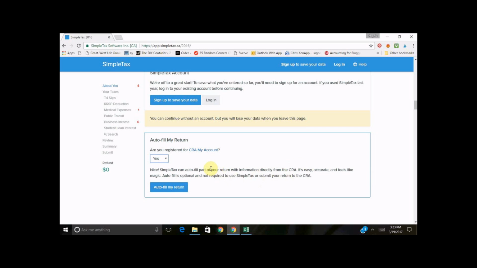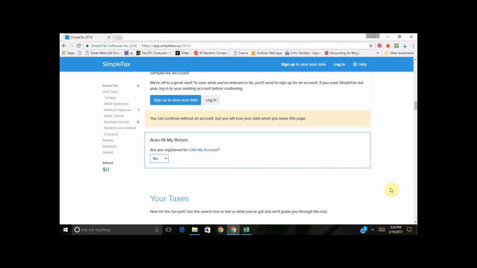And then what it's going to do is it's going to connect to the CRA and pull in all of that information. A warning, that may not be all of your slips, so definitely don't just blast past once you've done that. It's always worth it to see what gets input from the CRA My account and then double check with the T-slips that you have. For me, it just saves time entering information into boxes. So if you can save a couple minutes while filing your tax return, good job.